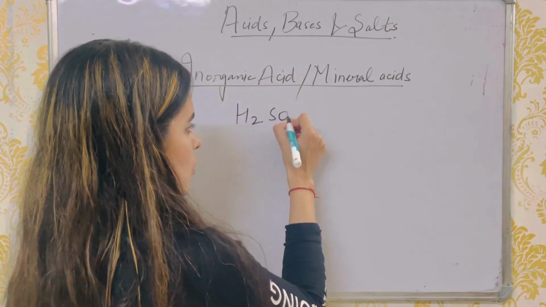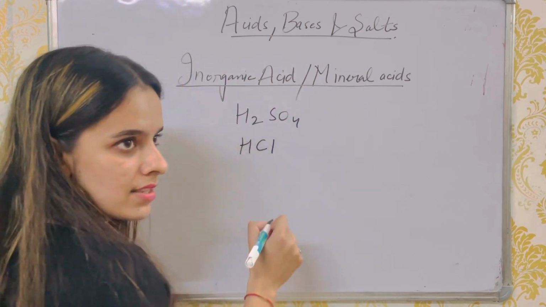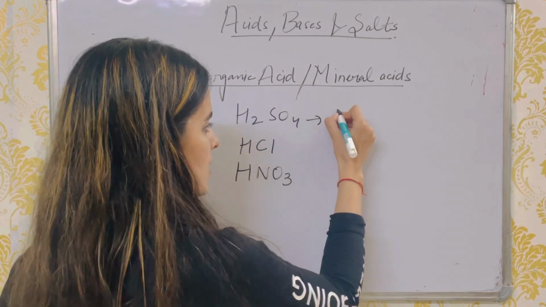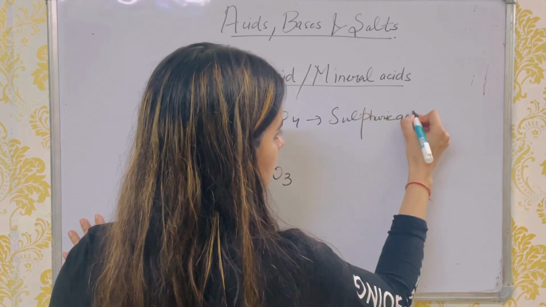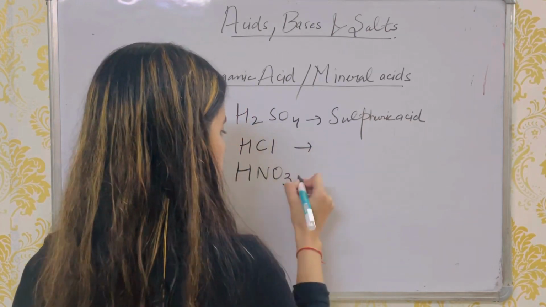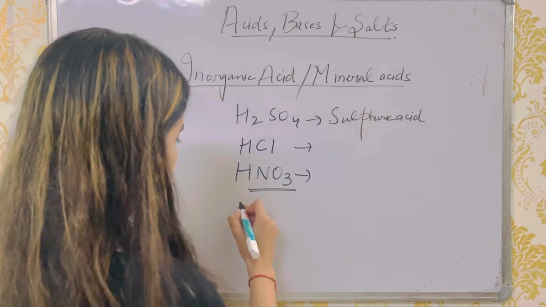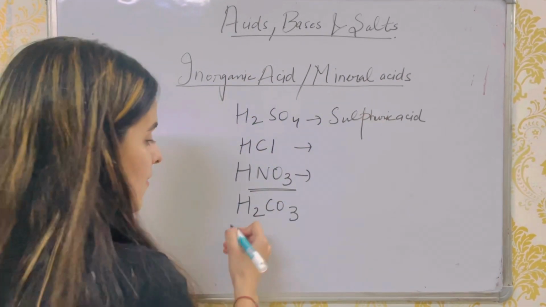So what are those acids? Sulfuric acid, which is called the king of all acids. Then we have hydrochloric acid and nitric acid. There are some weak acids also, like carbonic acid and acetic acid.